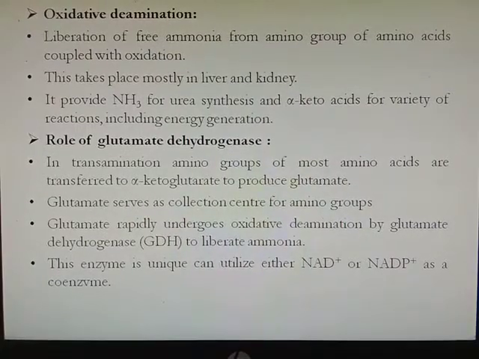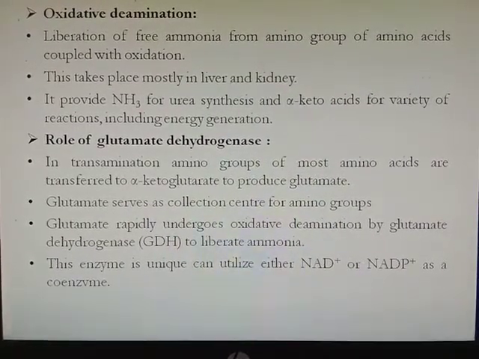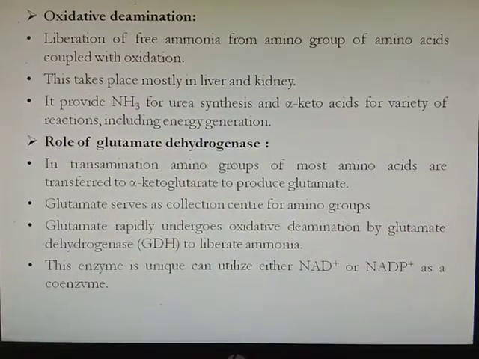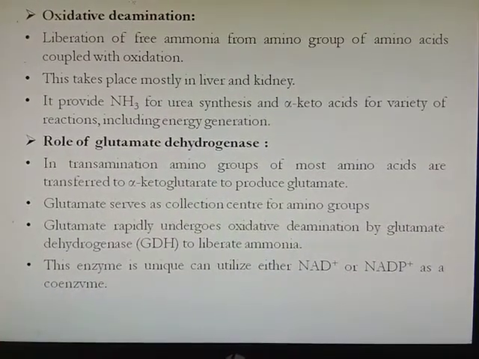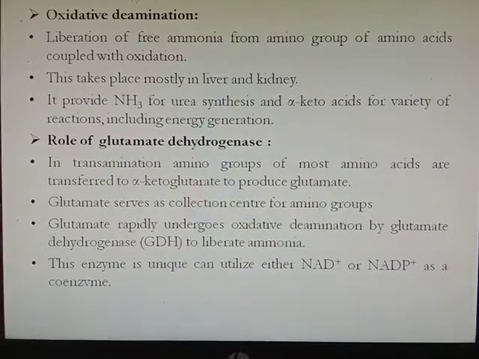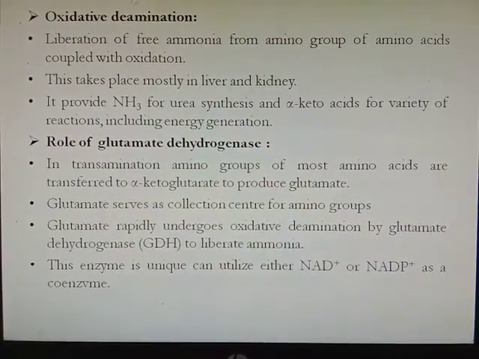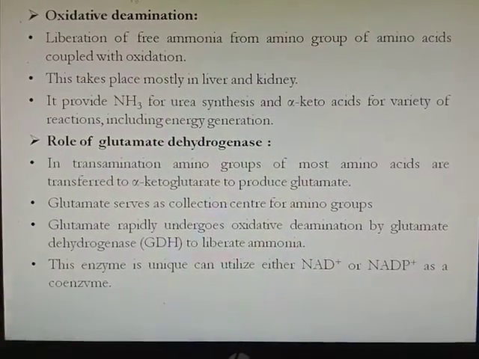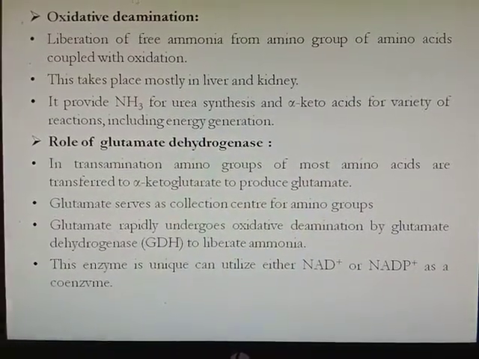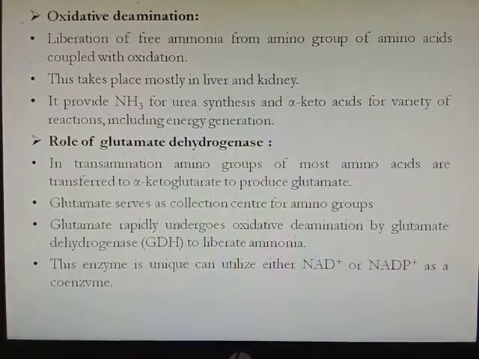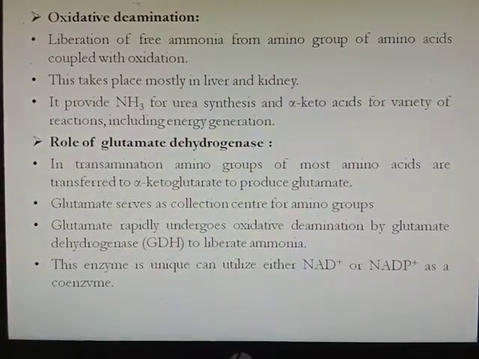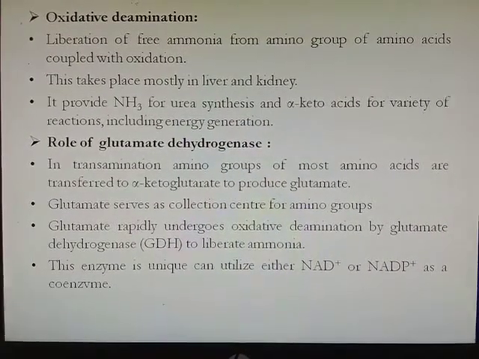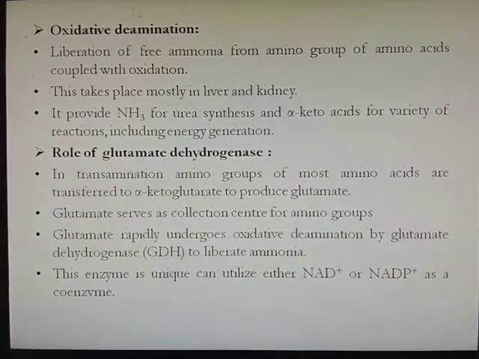In transamination, the amino groups of most amino acids are transferred to alpha ketoglutarate to form glutamate, and this glutamate serves as a collection center for amino groups. Means all the amino groups are accepted by alpha ketoglutarate to form glutamate. Then glutamate rapidly undergoes oxidative deamination by glutamate dehydrogenase to liberate free ammonia. This enzyme is unique because it can utilize either NAD or NADP as a coenzyme.